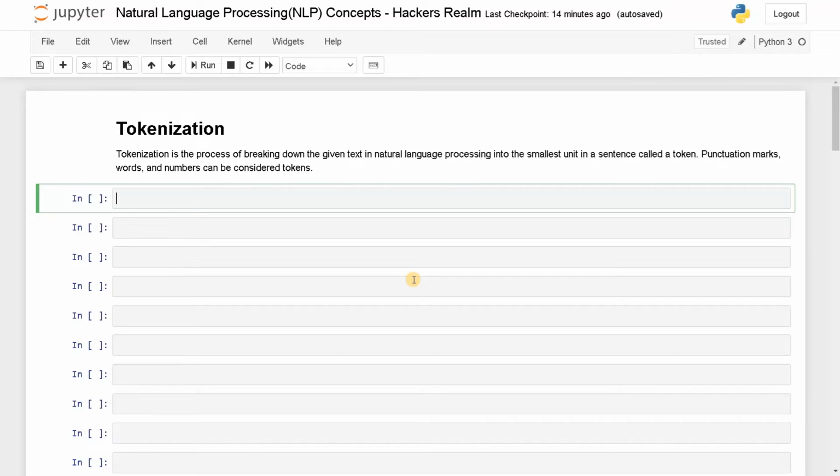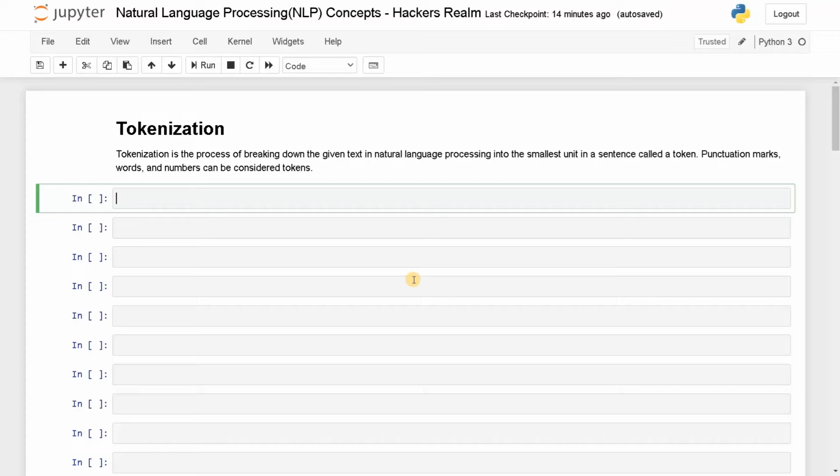In this video, we are going to see about tokenization. This is one of the important NLP concepts we will be using in most of the projects. Tokenization is the process of breaking down the given text in natural language processing into the smallest unit in a sentence, called a token. The smallest unit can be considered as a word, not individual characters.